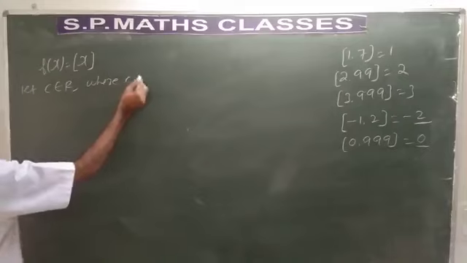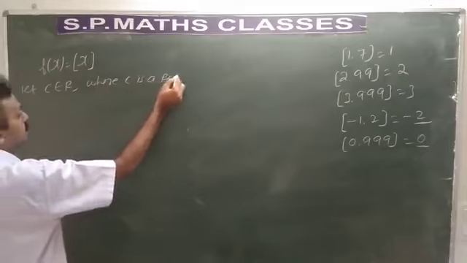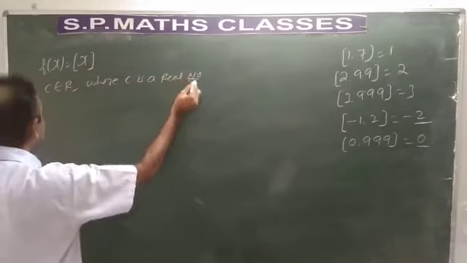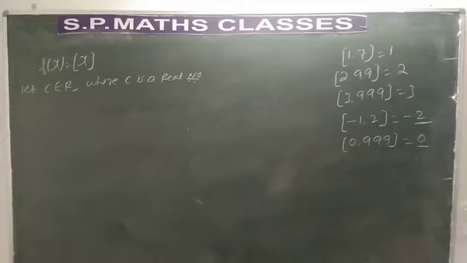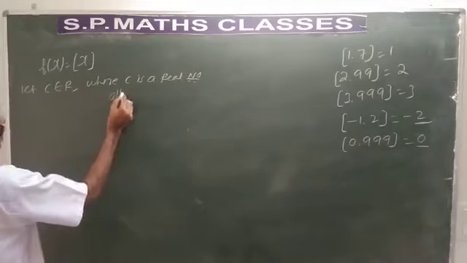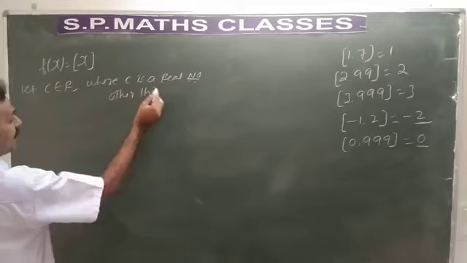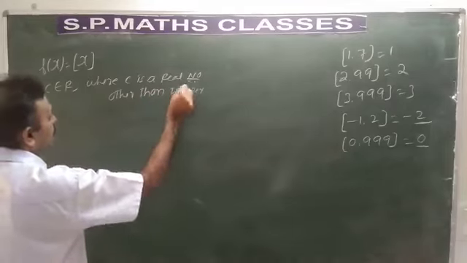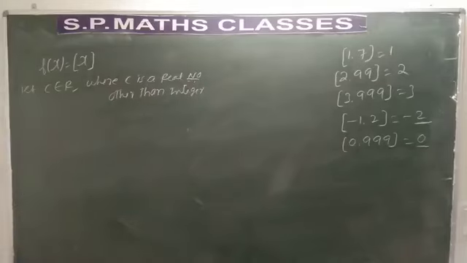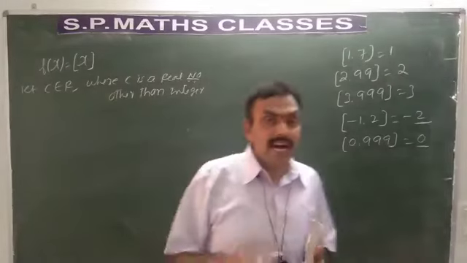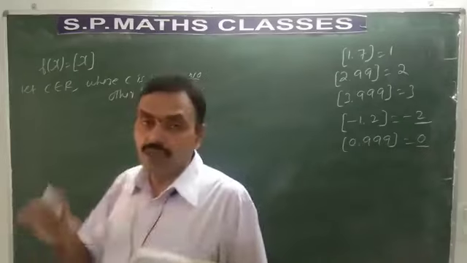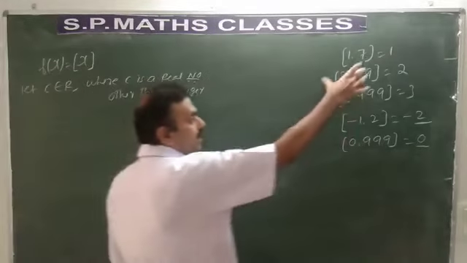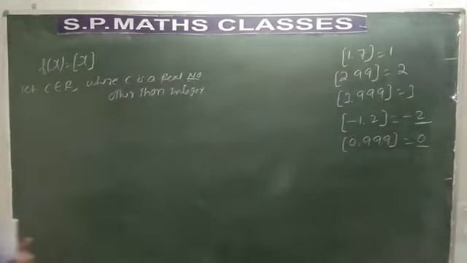We have considered c as any real number, and we have to consider it as other than integer. We will take two cases. One, real number other than integer. Another one, when it is an integer. So if you know the basic concept of greatest integer function, we can easily solve this problem.